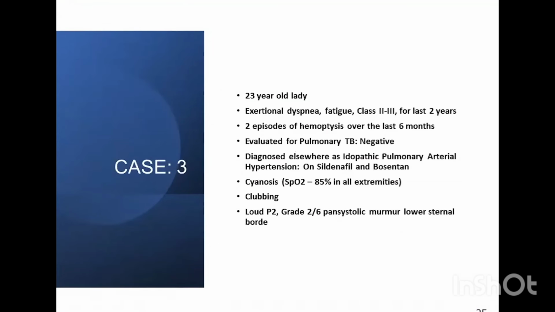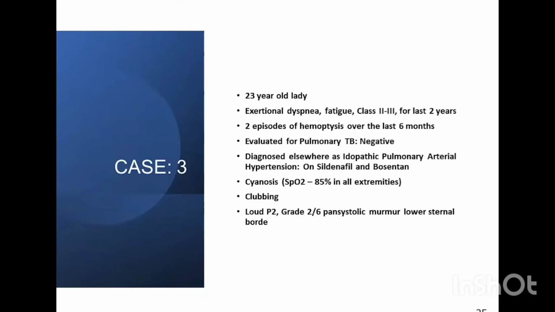Coming to a third case, this is a 23-year-old lady who had exertional dyspnea and fatigue, class 2 to 3 for the last 2 years. She had 2 episodes of hemoptysis over the last 6 months. She was evaluated for pulmonary TB outside, extensively evaluated, was negative. So she was diagnosed elsewhere as idiopathic pulmonary arterial hypertension. She was started on pulmonary vasodilators.